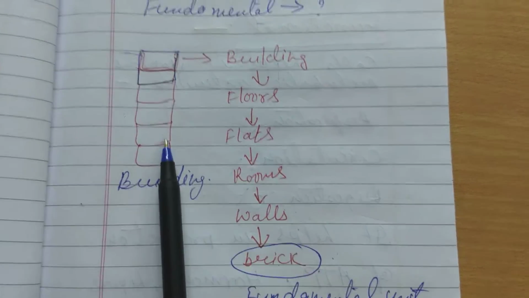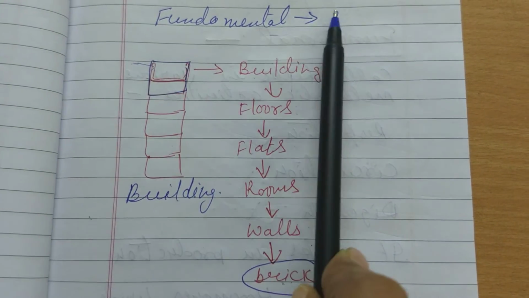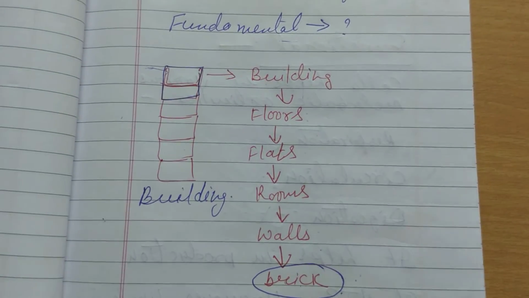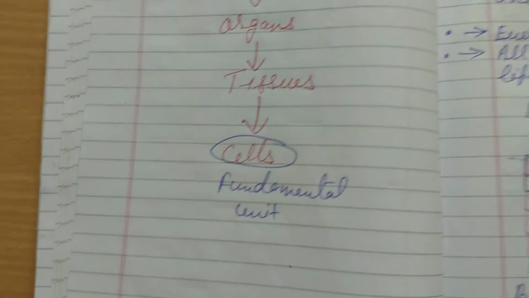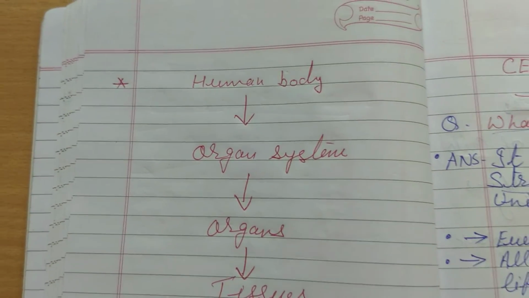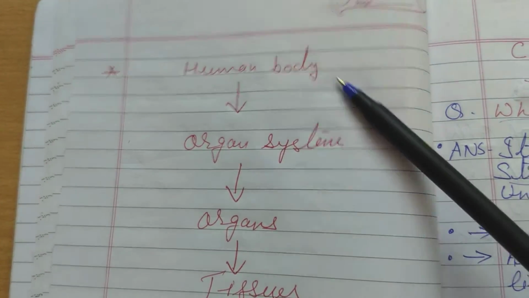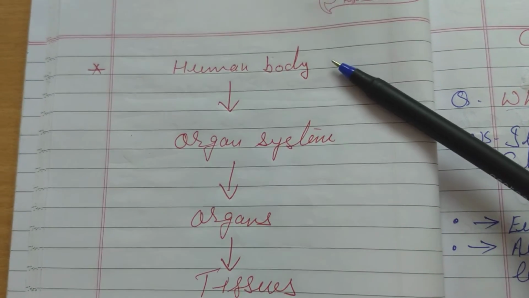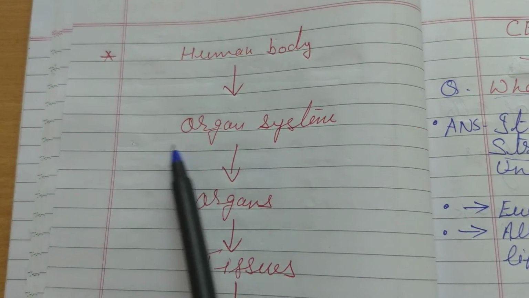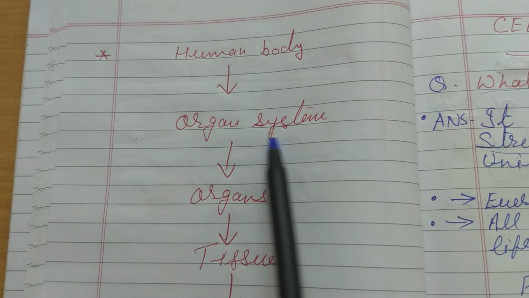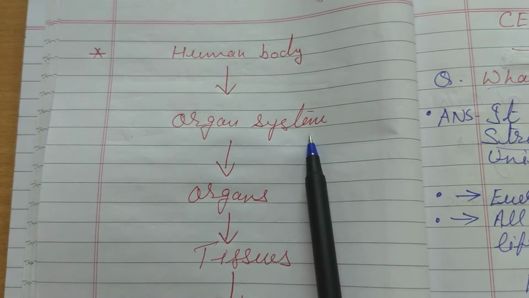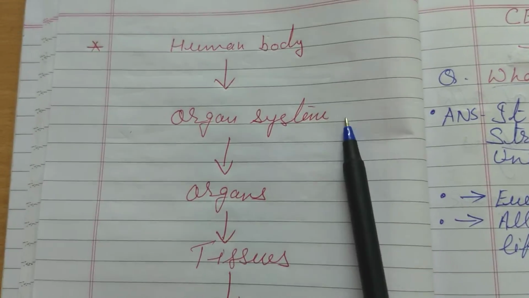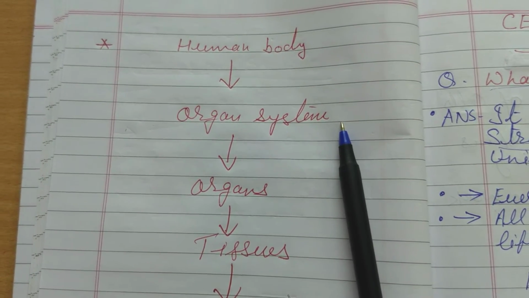So this is about what is fundamental. Now let us understand with the example of the human body. The human body is made up of different organ systems, like the respiratory system, circulatory system, digestive system and reproductive system.